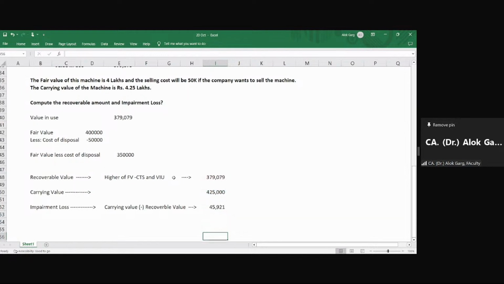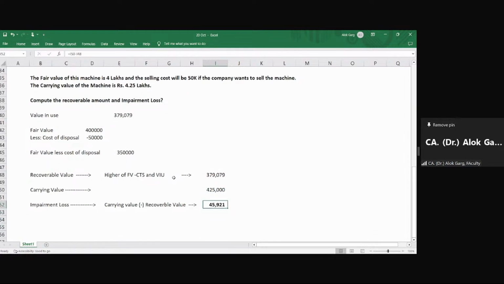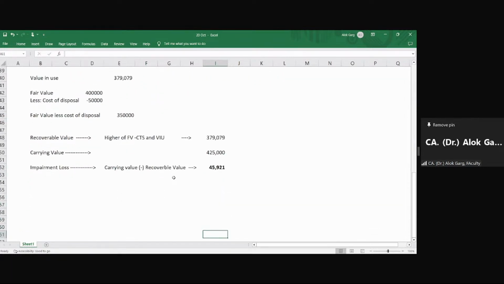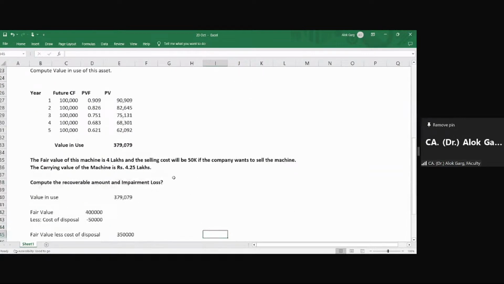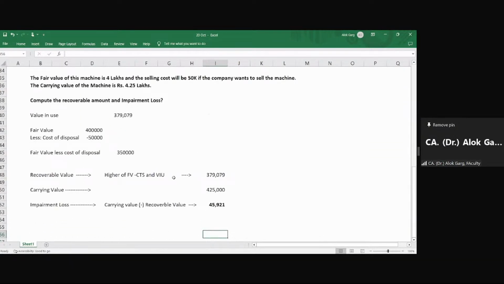So 45,921 is the impairment loss. Recoverable value is 379,079. In this example, we have discussed how to compute the value in use, the fair value less cost to sell, the recoverable value, and the impairment loss. Correct?